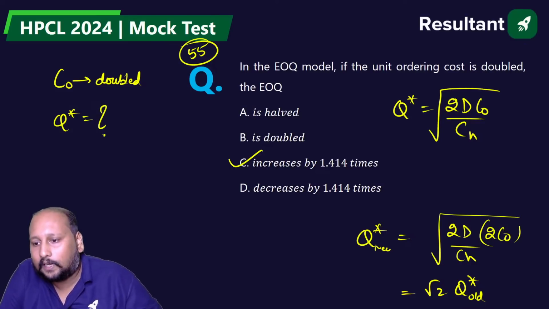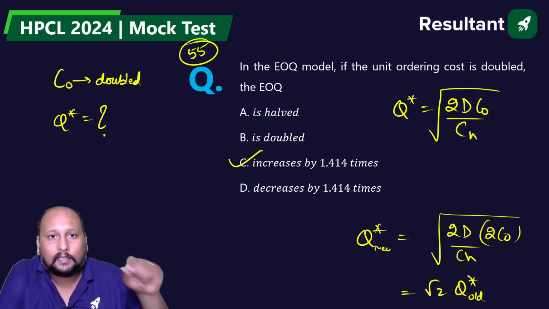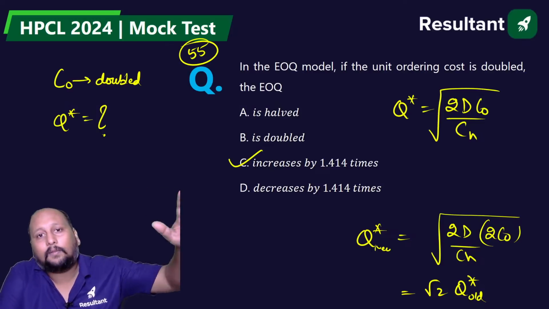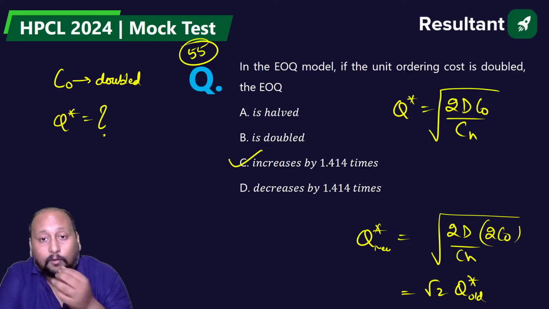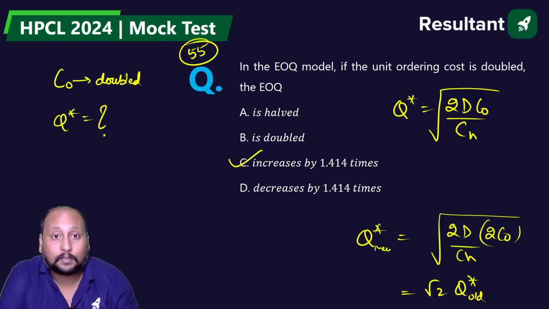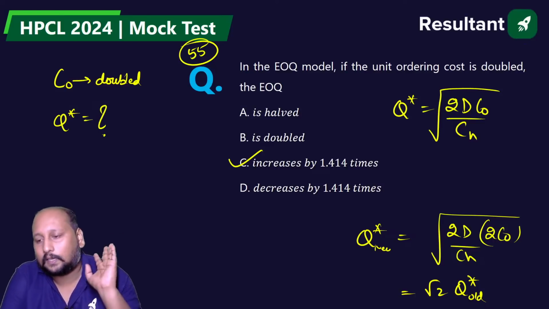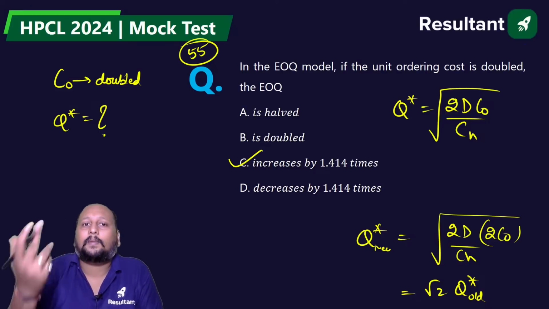Very good, Nikhil. In a hurry, while maintaining the speed, we commit small mistakes, and I want you to rectify these mistakes before the main exam. This was a very easy question. Option C is the correct answer. It does not get doubled, it increases by root 2 times.